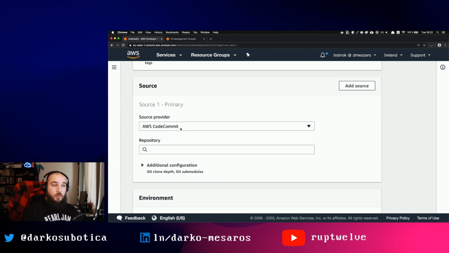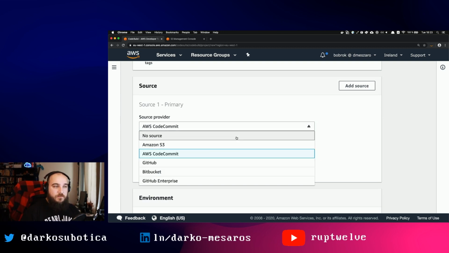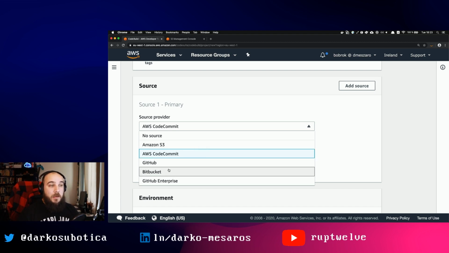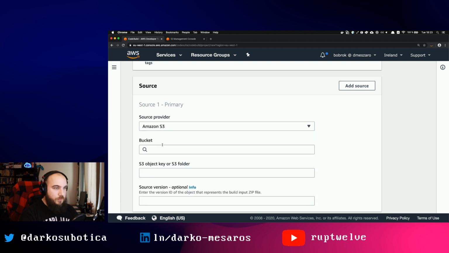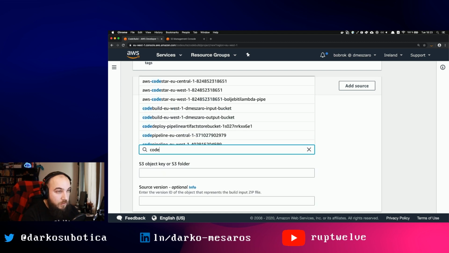Now we have to define the source. And I've mentioned that there's a bunch of ways you can do source. One of the defaults is, of course, CodeCommit, which is our Git repository solution. Another one is S3, which I'm going to be using here, but you can also use GitHub, Bitbucket, and GitHub Enterprise. These are the currently supported sources for CodeBuild. So I'm going to use S3.